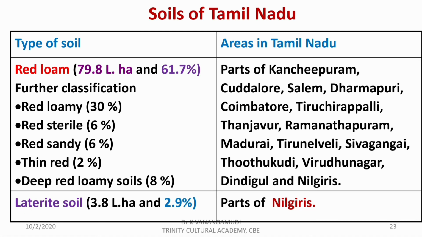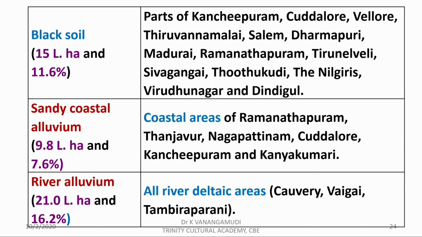The second one is laterite soil. 3.8 lakh hectares is available and it contributes about 2.9%. It is available in parts of Nilgiris. Well friends, the next soil is black soil. The area under black soil is 15 lakh hectares and it contributes about 11.6%. The parts of Kanjipuram, Kadalur, Vellore, Tiruvannamalai, Salem, Dharmapuri, Madurai, Ramanathapuram, Tirunelveli, Sivagangai, Thoothukudi, the Nilgiris, Virudhunagar and Dindigul districts contain this type of black soil.